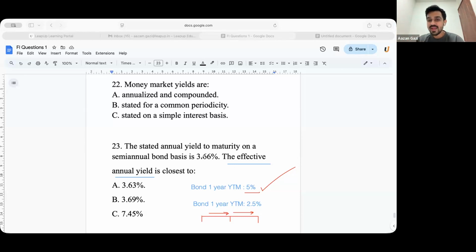तो अभी सेमी एनुअल बॉन्ड बेसिस का YTM दिया हुआ है आपको 3.66. तो फॉर्मूला इज 1 plus 3.66% divided by n, that is 2, raised to 2, minus 1. कितना आता है आंसर? What is the answer that you guys are getting? Is it B?